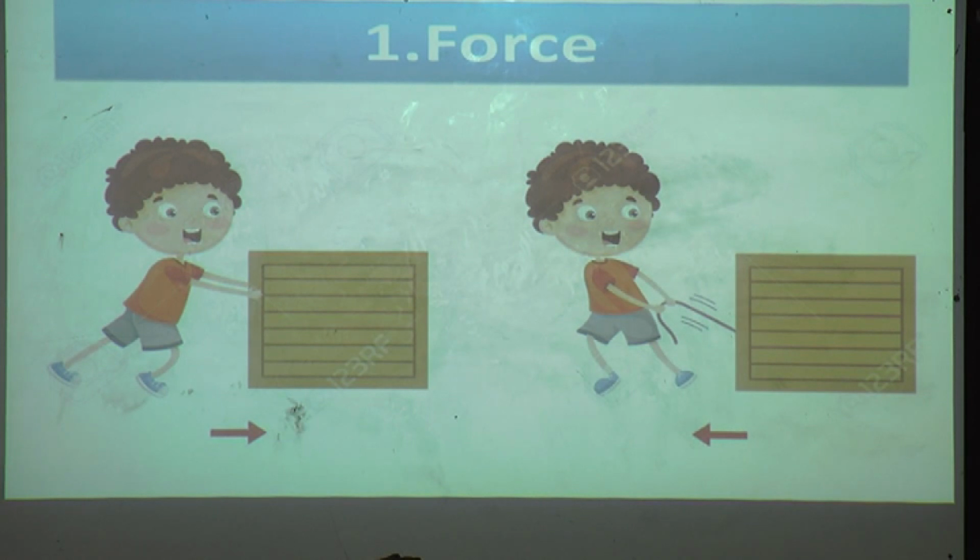You can see both the forces in one picture, pull and push. When you push the object, it moves away from you, and when you pull the object, it comes towards yourself.